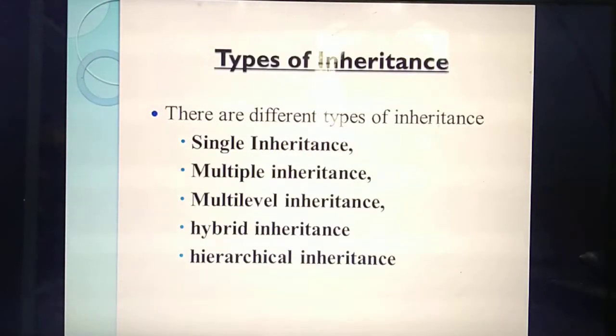Next we have studied types of inheritance. How many types of inheritance have you studied? Totally 5 types of inheritance. Very, very important question. I already said what the 5 types are. Just recall: single inheritance, multiple inheritance, multi-level, hybrid and hierarchical. Single inheritance and its illustration you have already studied.